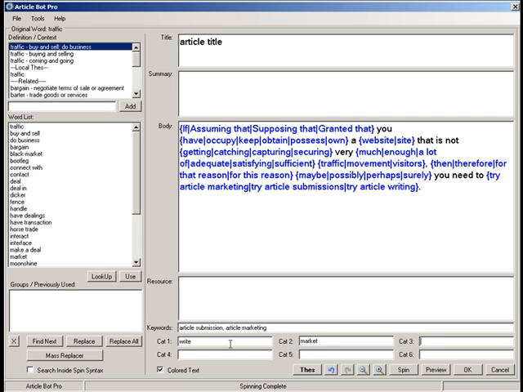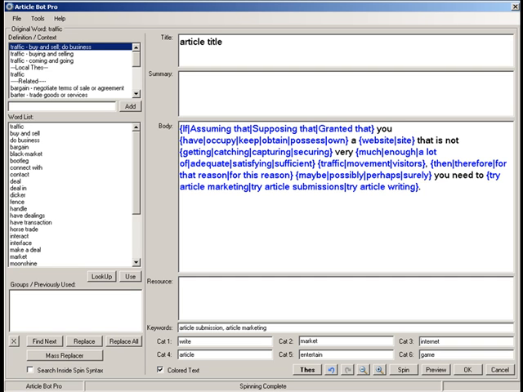So if you enter all your different category titles, I'll just finish off here, and then the last one will be "game". If none of these are found, then ArticleBot Pro will actually select a random category. But it's always good to try and find the category that relates to your article.